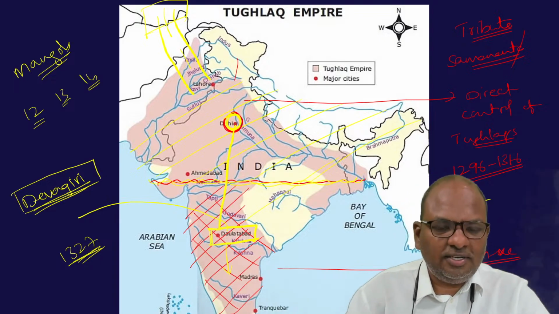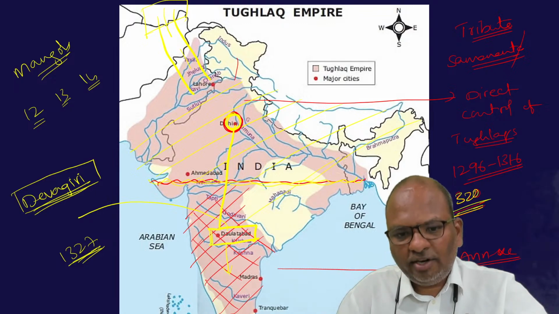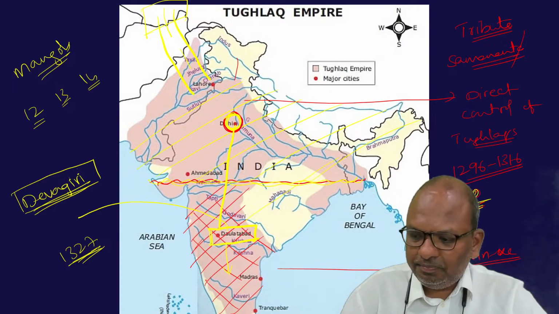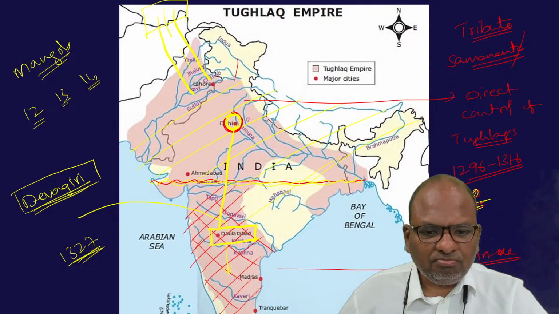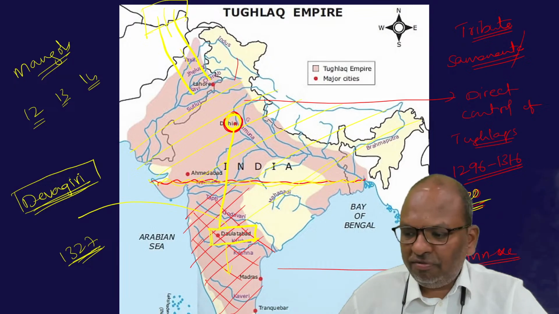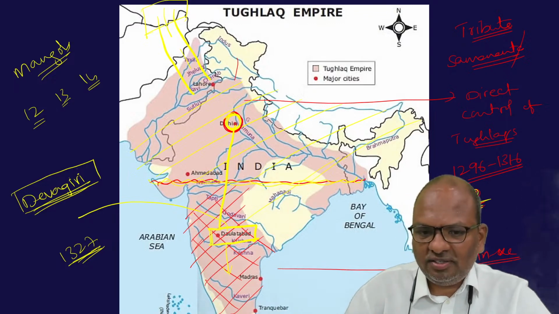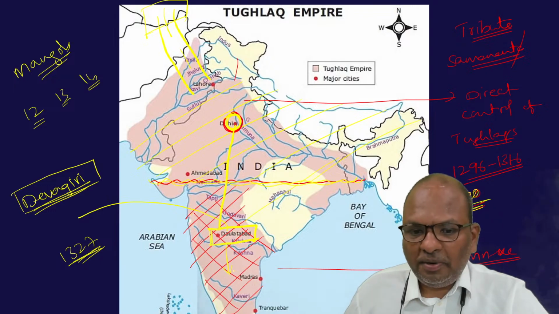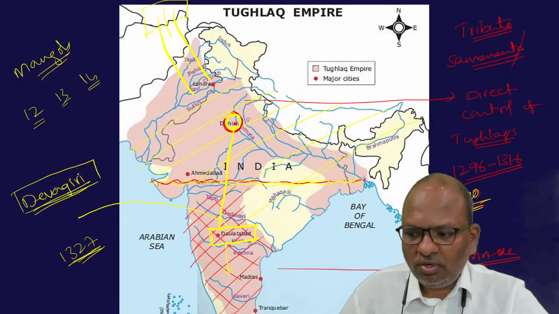But this whole exercise of shifting the capital from Delhi to Daulatabad and once again back to Delhi cost a lot of money to the exchequer. The whole exercise of shifting the capital twice resulted in a lot of spending of money. So basically, the first experiment carried out by Muhammad bin Tughlaq ended up in a disaster.